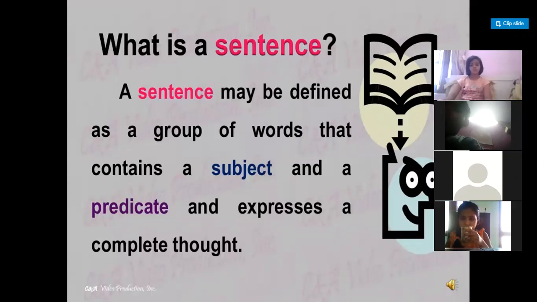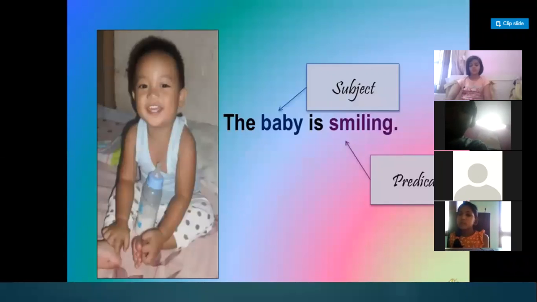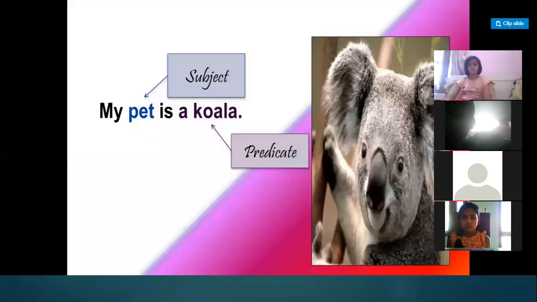You must have studied them, but in grade 4 we are going to learn what a subject and a predicate are. In this picture, "The baby is smiling." The baby is the subject and "is smiling" is the predicate. Again, "My pet is a koala." "My pet" is the subject and "is a koala" is the predicate.